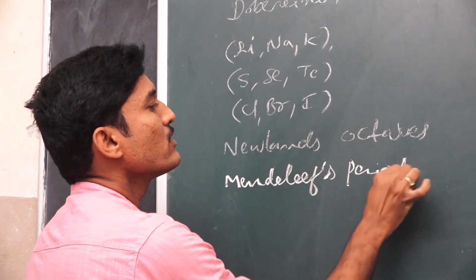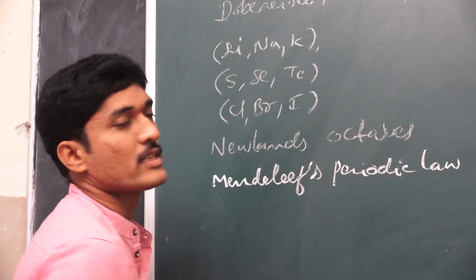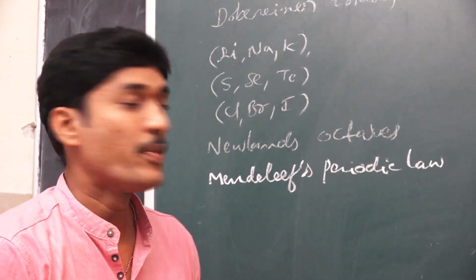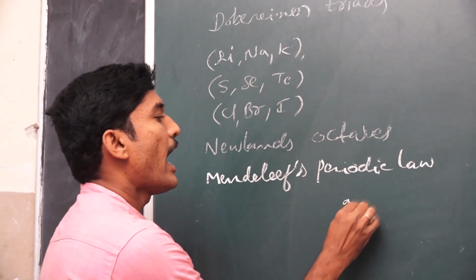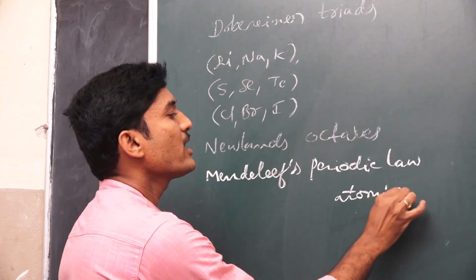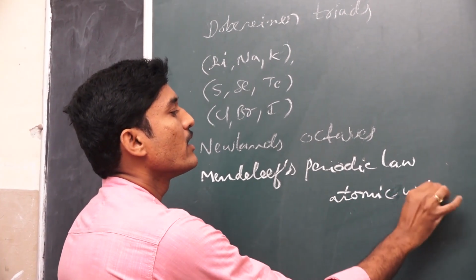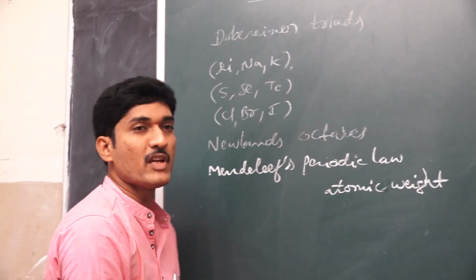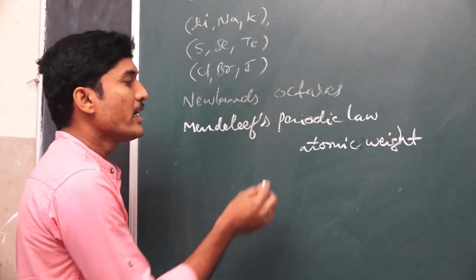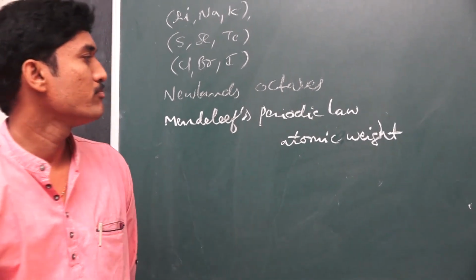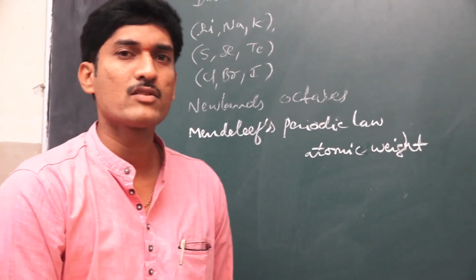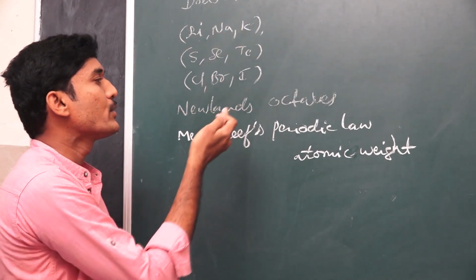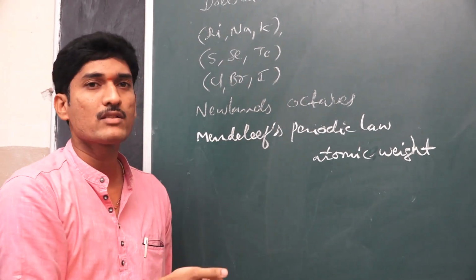Mendeleev's periodic law states that the physical and chemical properties of elements are the periodic functions of their atomic weight. Atomic weight here is very important. That means the periodic law is totally based on atomic weight. Next, he also constructed a periodic table, and there are some differences among Dobereiner's triads, Newlands' concepts, and Mendeleev's periodic law.